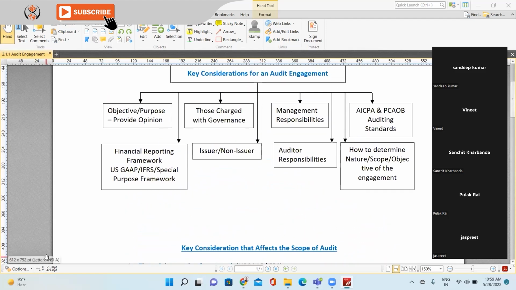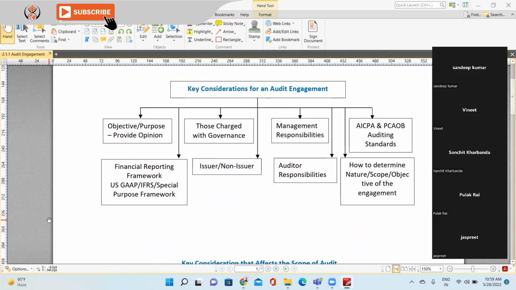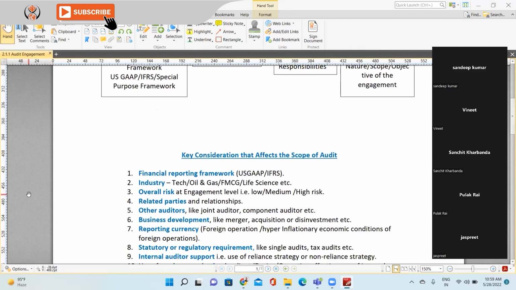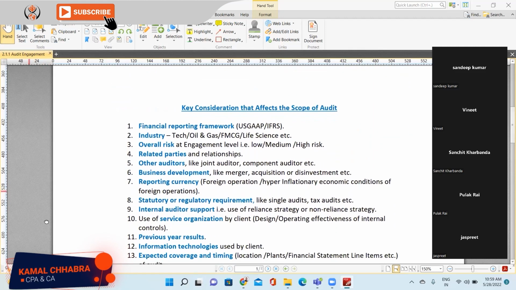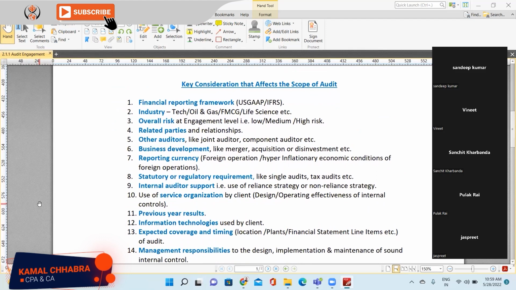So far we have discussed two small concepts. The first one is key considerations for an audit engagement, and the second is key considerations that affect the scope of audit. Does anything need more clarification here, or would anyone like to add something based on your experience? Yeah, so far so good.